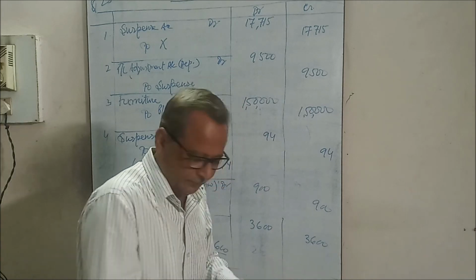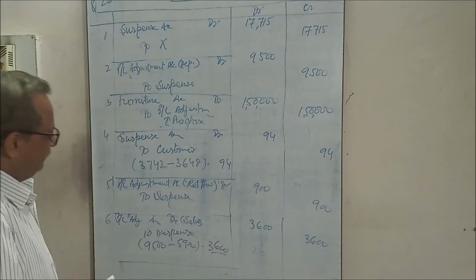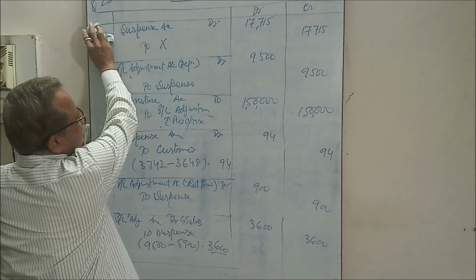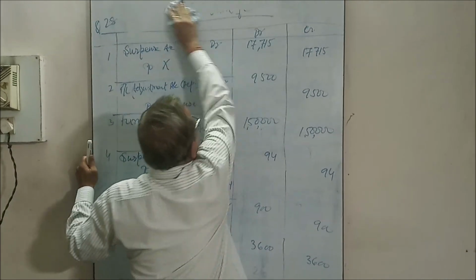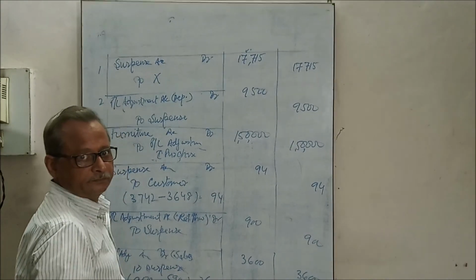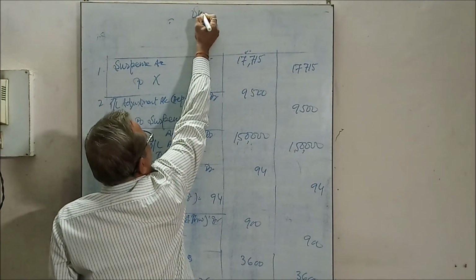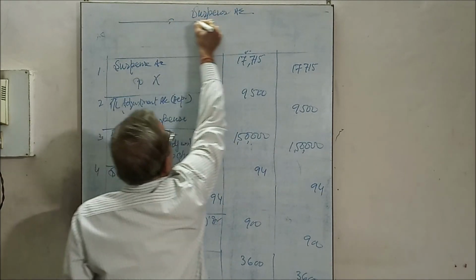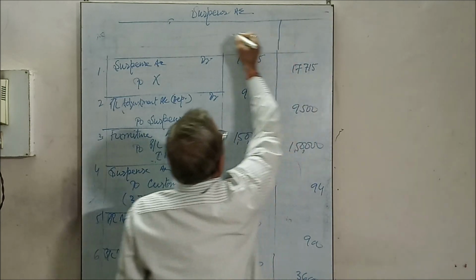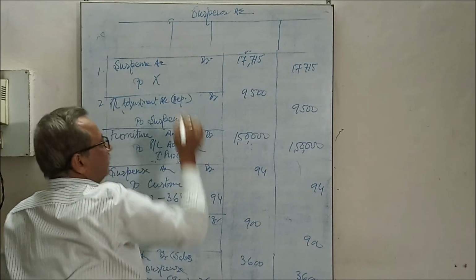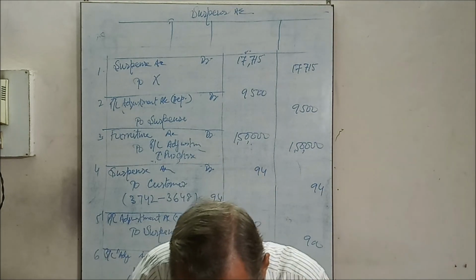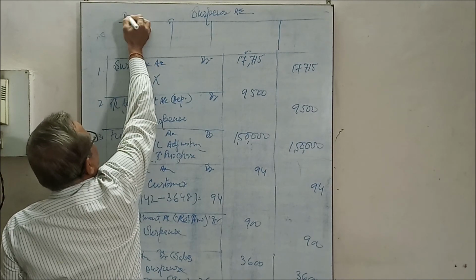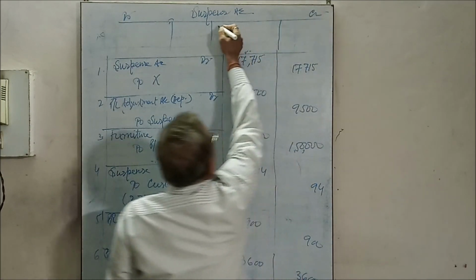See how it will be. Now prepare suspense account. See it, suspense account. Opening balance has been given. Debit was excess. The credit suspense was there. This is debit side. It is credit side.